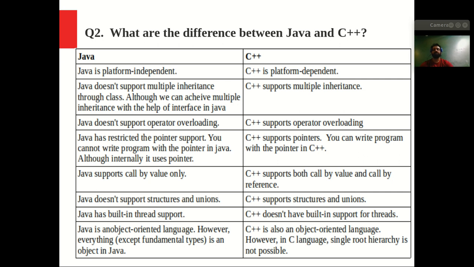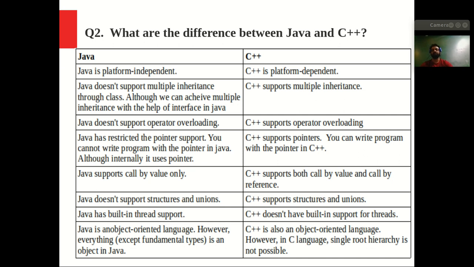Now let's move to the last point, that Java is an object-oriented language. However, everything except the fundamental or primitive types is an object in Java, but basically Java is an object-oriented language. And C++ is also an object-oriented programming language. However, in C language, a single root hierarchy is not possible, right? So these are some of the differences between Java and C++.